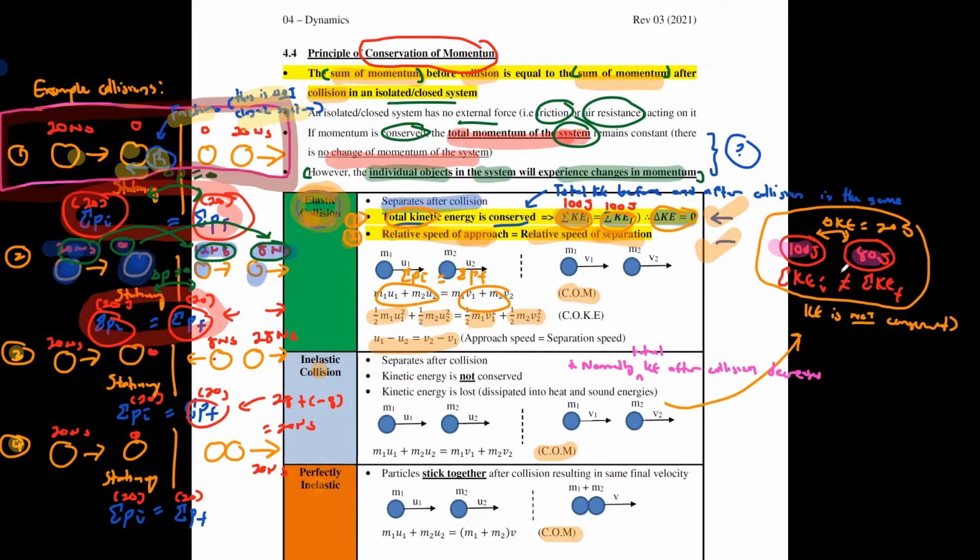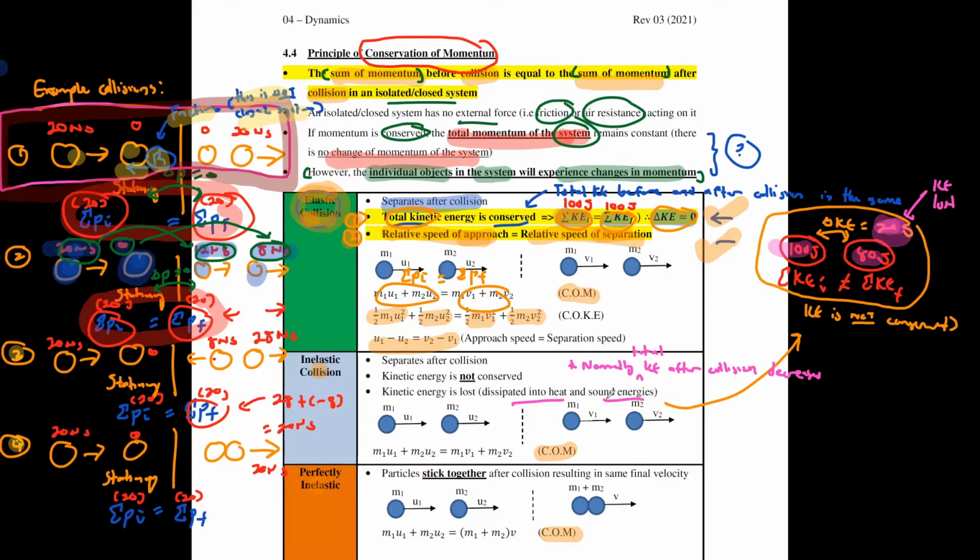The difference is the amount that has decreased. That KE loss is dissipated into heat and sound energies. Whenever an object collides with another object, you will hear some sound when they bang together.